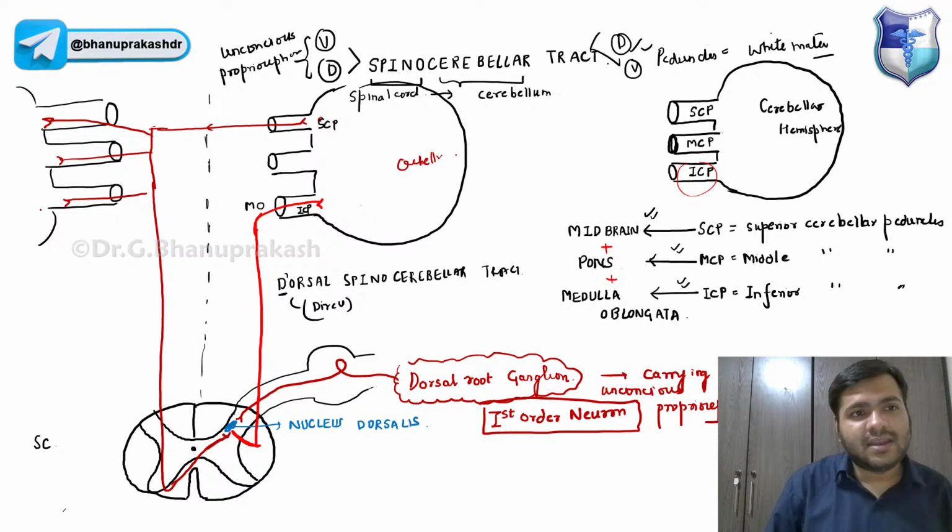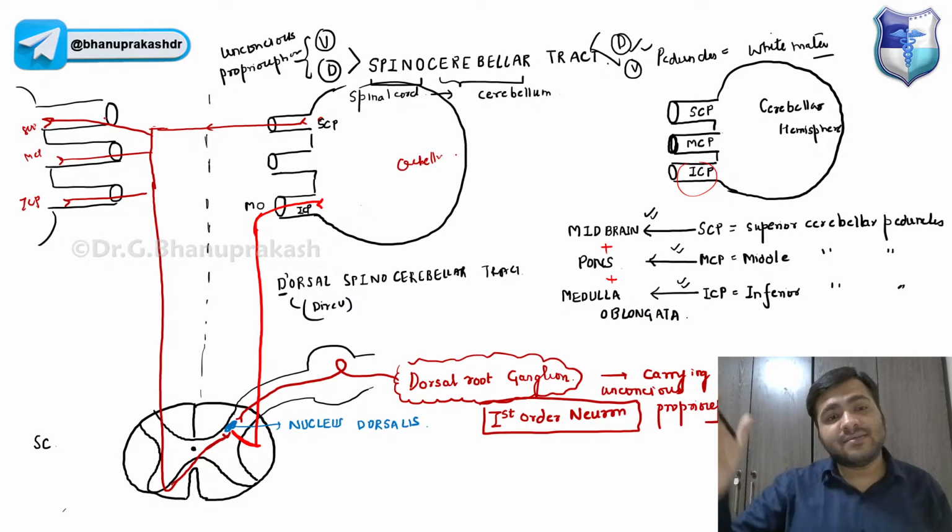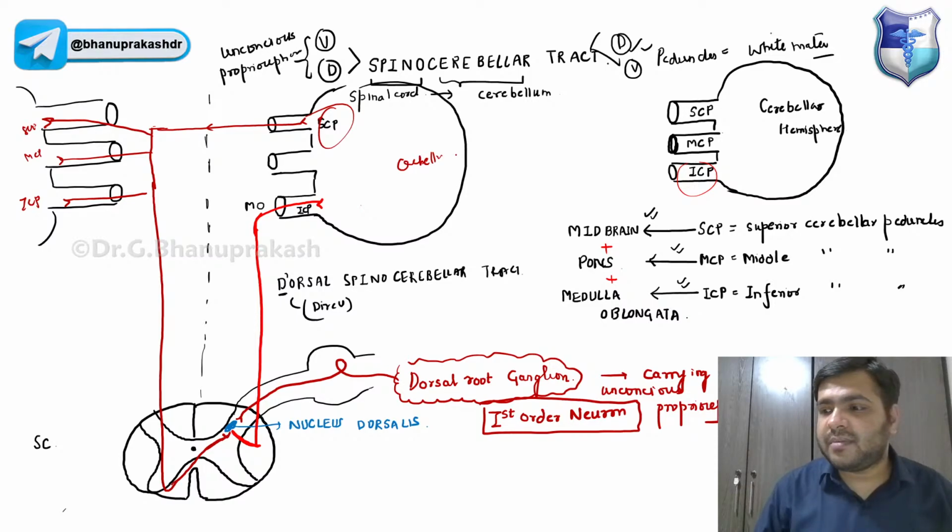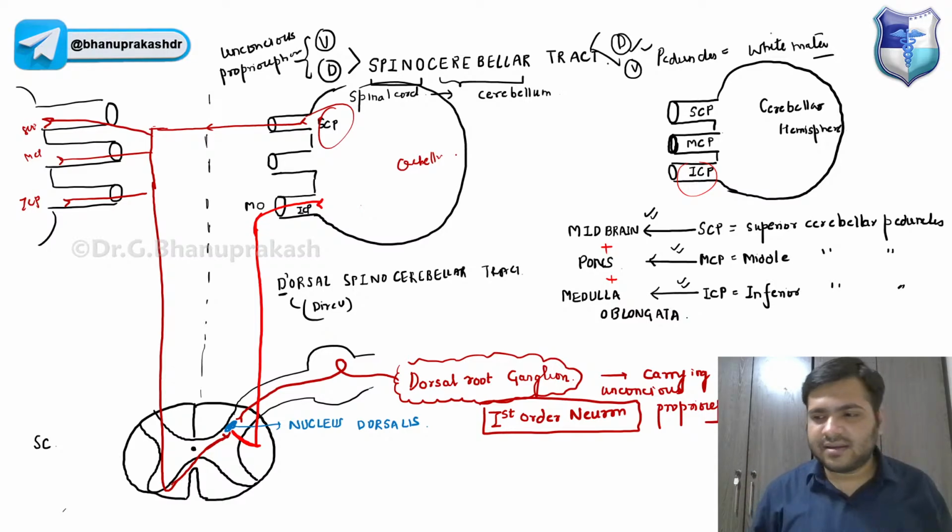It gives it to both cerebellar hemispheres. It is giving to the inferior, middle, and superior cerebellar peduncles on one side, and it is going to the other side via the superior cerebellar peduncle, right? That is what you have to remember over here. So that is the spinocerebellar tract, guys. That is regarding the spinocerebellar tract.